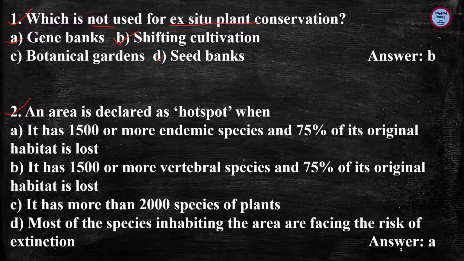Coming to question number 2, an area is declared as hotspot when? Now, to qualify as a biodiversity hotspot, a region must have two strict criteria. First, it must have at least 1,500 vascular plant species as endemics. Endemics means a high percentage of plant or animal life found nowhere else on the planet. So option A, that is it has 1,500 or more endemic species and 75% of its original habitat is lost, is the correct answer.